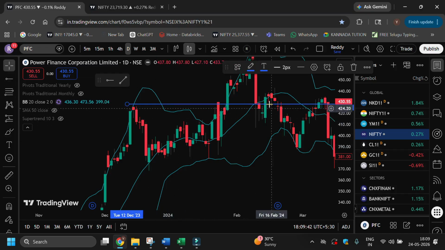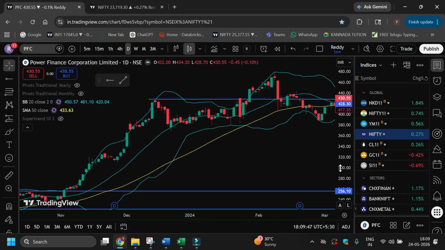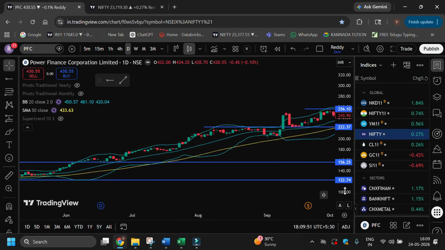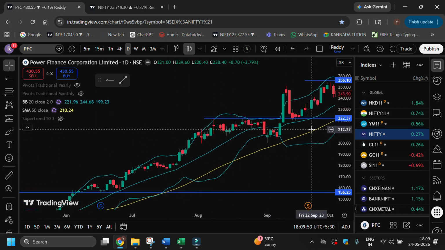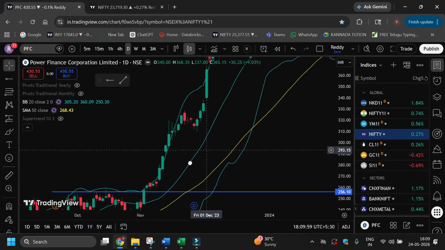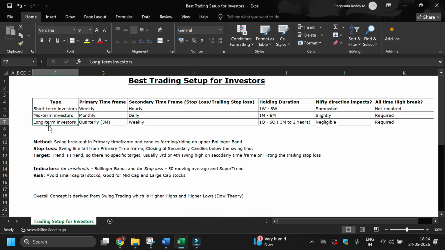So this will be the final stop loss, or a 50-day moving average, whichever you are comfortable with. So you can see even the 50-day moving average is supporting the same trend. It took exactly support there, and this will be the final exit. Now let's check a long-term investing opportunity.